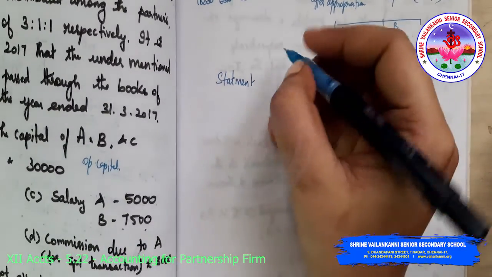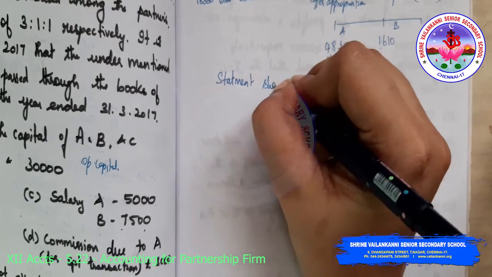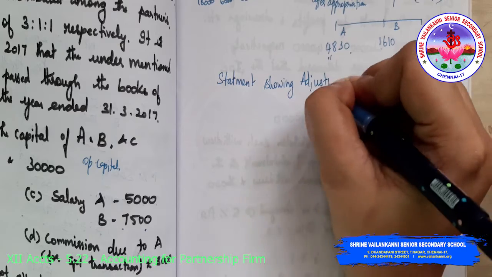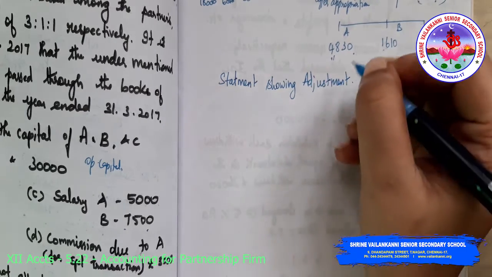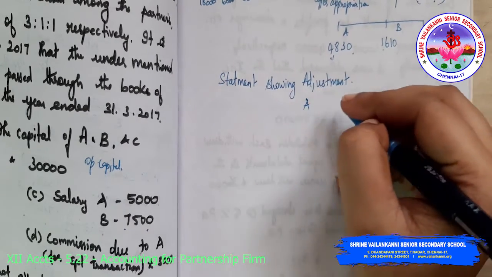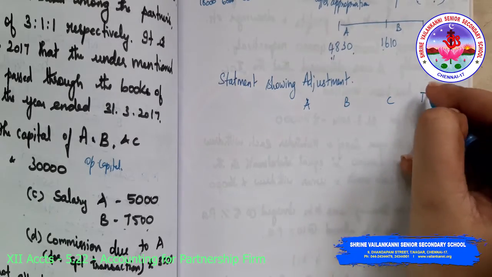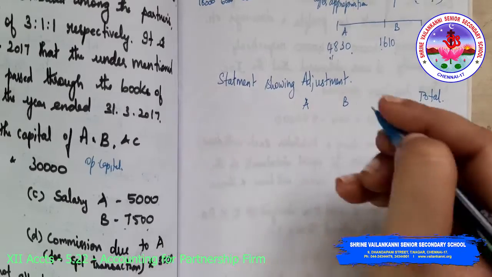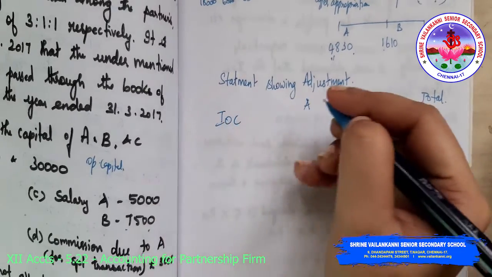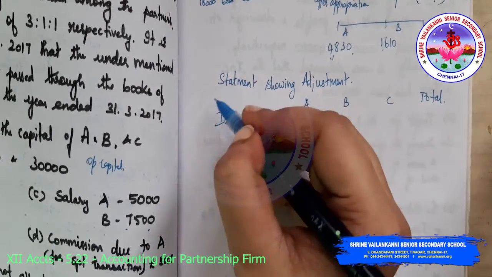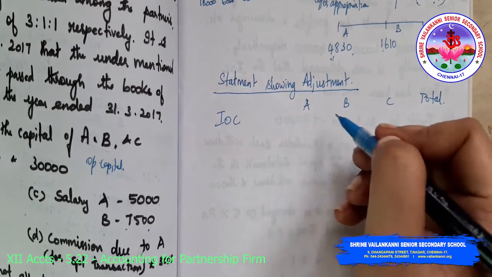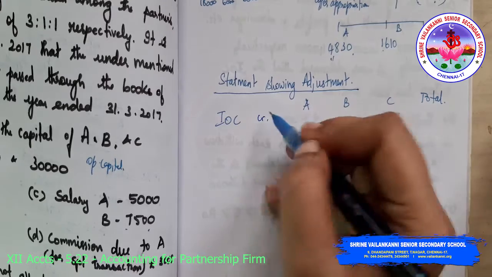Statement showing adjustment. A, B, C, total. Interest on capital is to be credited. Now we have to look at it from the capital point of view. In the capital account, interest on capital is to be credited. Am I right?